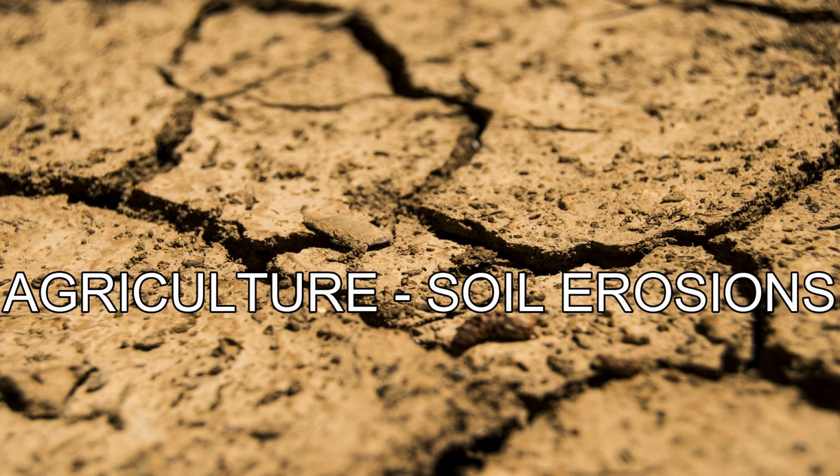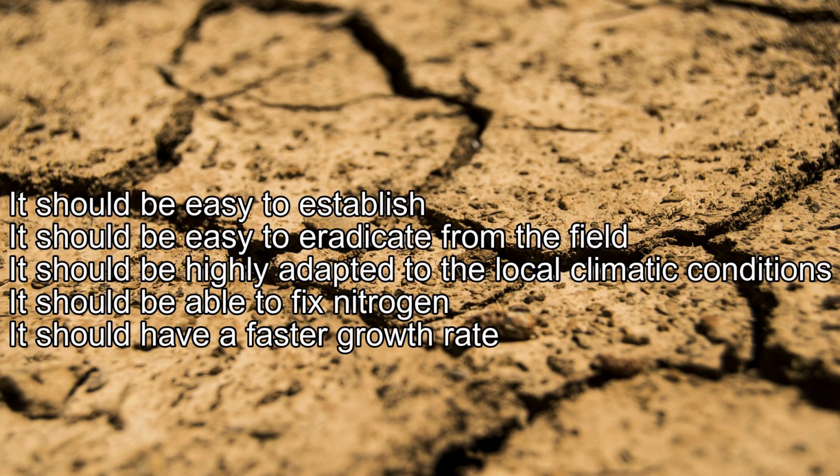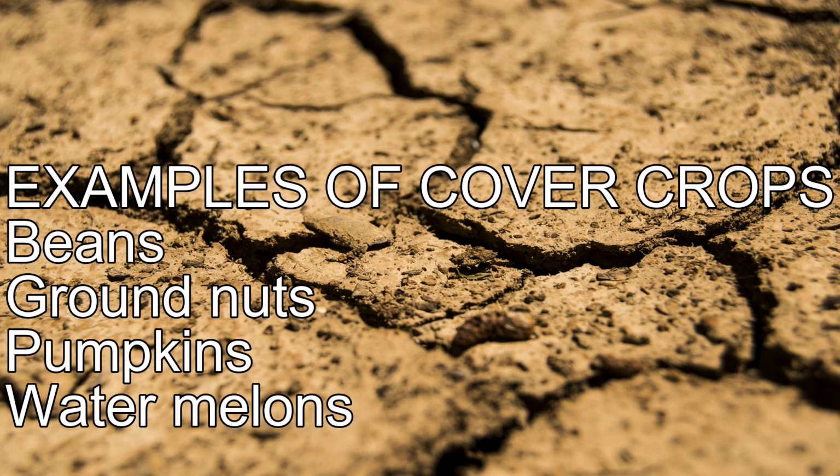It should be easy to establish. It should be easy to eradicate from the field. It should be highly adapted to the local climatic conditions. It should be able to fix nitrogen. It should have a fast growth rate. Examples of cover crops: beans, groundnuts, pumpkins, watermelons, soybeans.